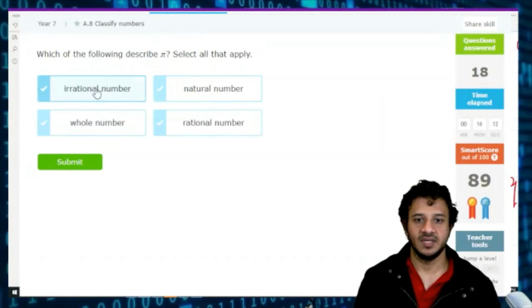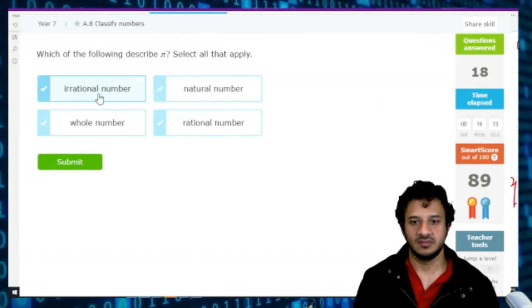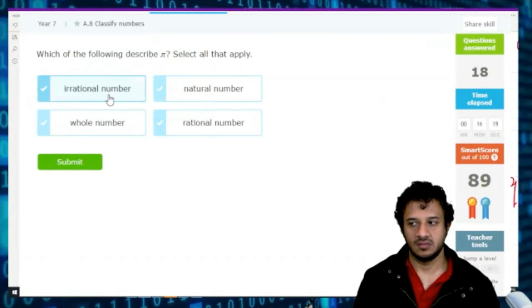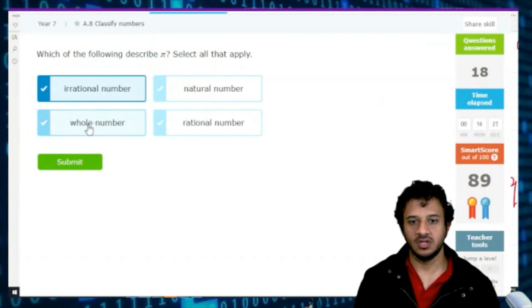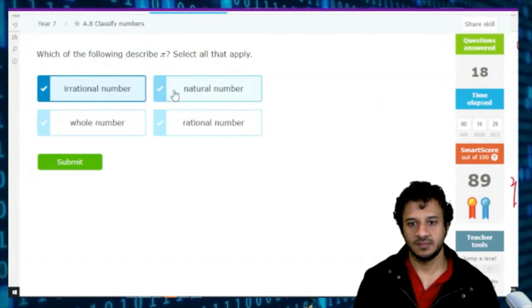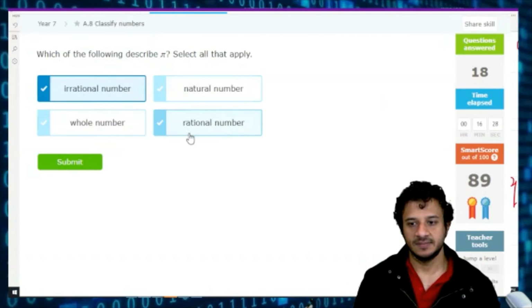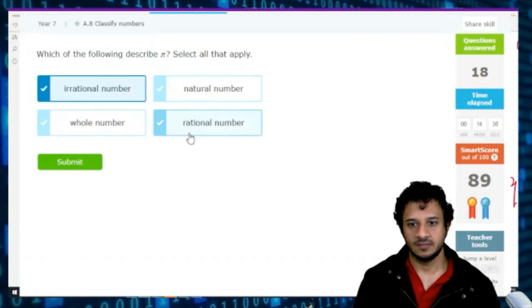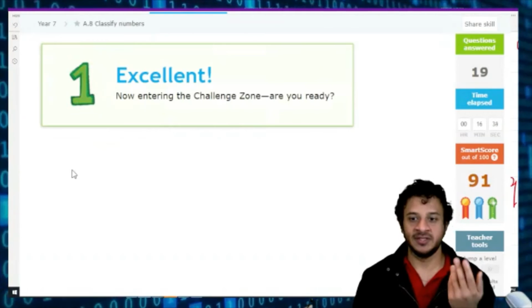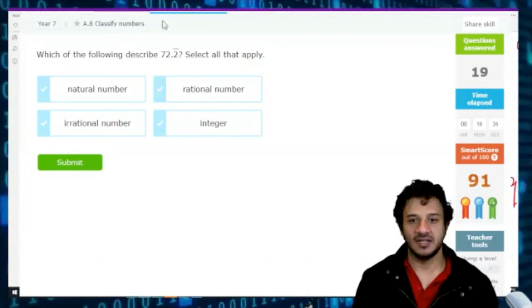Pi. Is it an irrational number? Yes, it is. Is it a whole number? No. Natural? No. Rational? No. Now, if we were doing it as a task, we would be done. But anyway, we are moving forward.